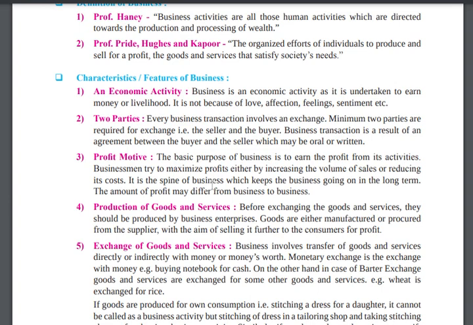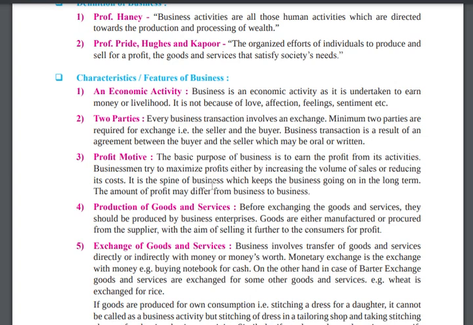Okay, so let's take the example of a mango man, a person who is producing mangoes. Agriculture, a farmer is producing a mango. Obviously, it's an economic activity. Whatever mango a farmer is producing, he will not eat by himself. He will exchange it with a party, and he will earn a profit. He has a profit motive because that's why he is producing a mango.